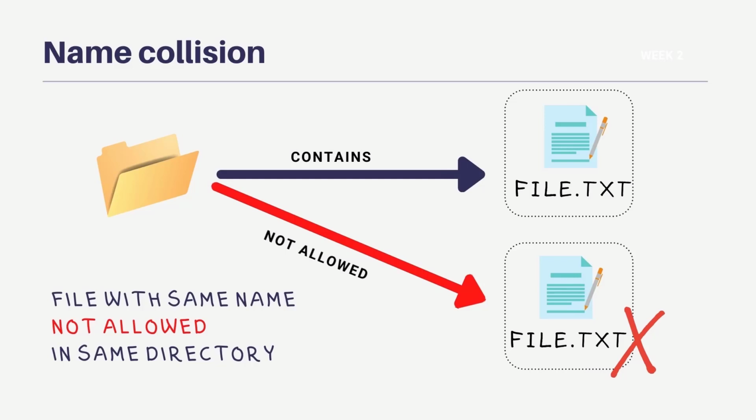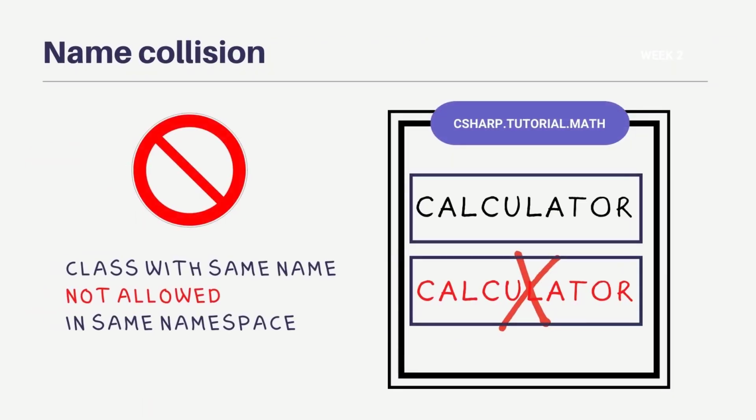This is how the name collision is avoided on the file system. Two files cannot have the same paths. Namespaces serve a similar purpose. A namespace cannot contain two classes with the same name. That's a rule. That's like a resolution to the name collision issue.